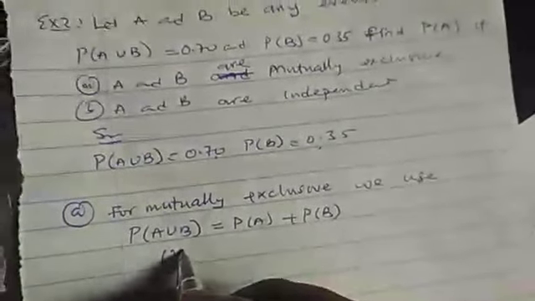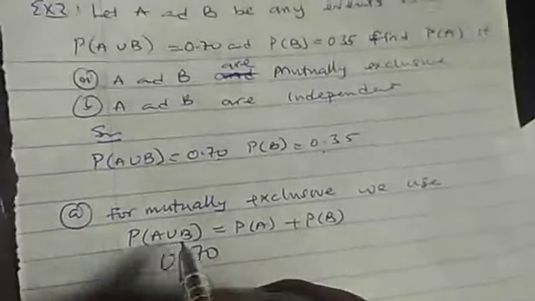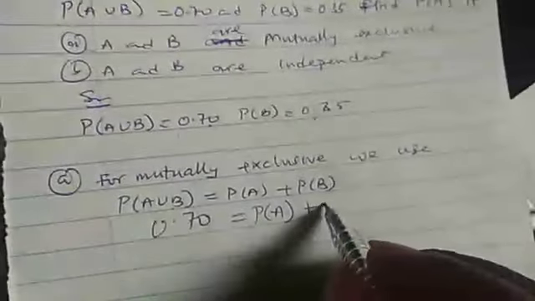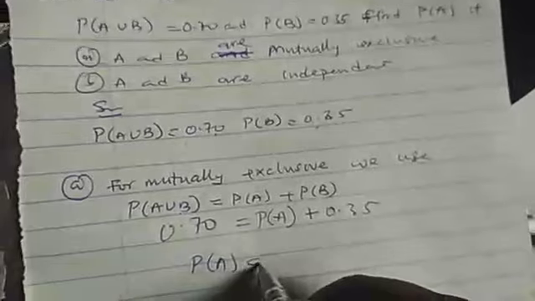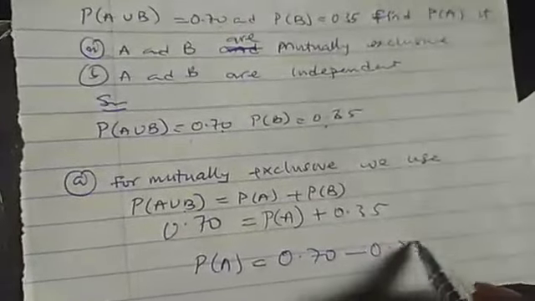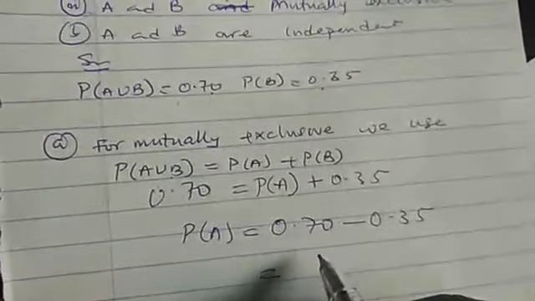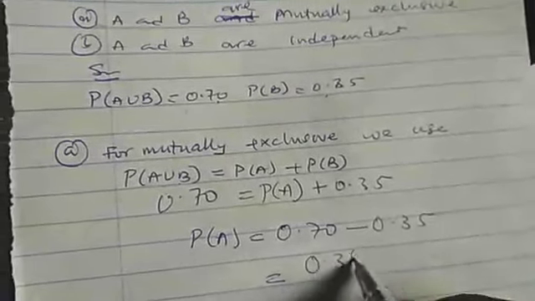From that question, we have been given A union B. We are not given probability of A, but we are given probability of B to be 0.35. If you make probability of A the subject of the formula, we are going to have 0.70 minus 0.35, so that our answer is equal to 0.35. So that is our answer.